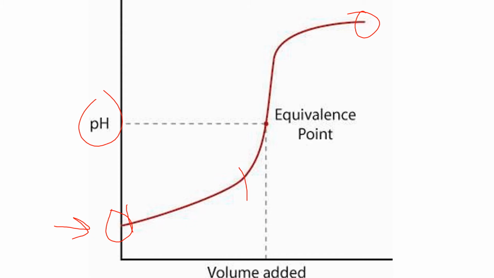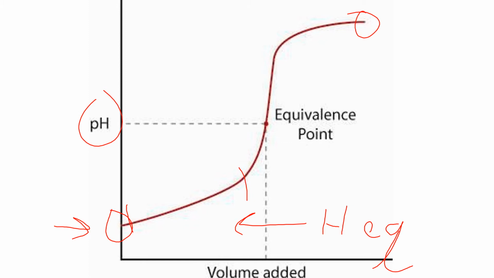So this buffer zone here is where you use the Henderson equation. That's a G, sorry. Henderson equation. So you know the concentration of the weak acid, you know the concentration of its conjugate base, and you can use the Henderson equation there.